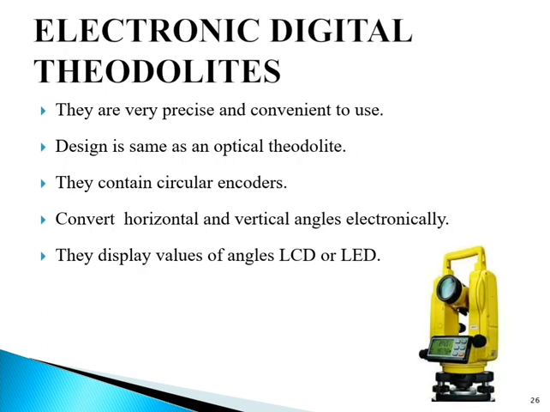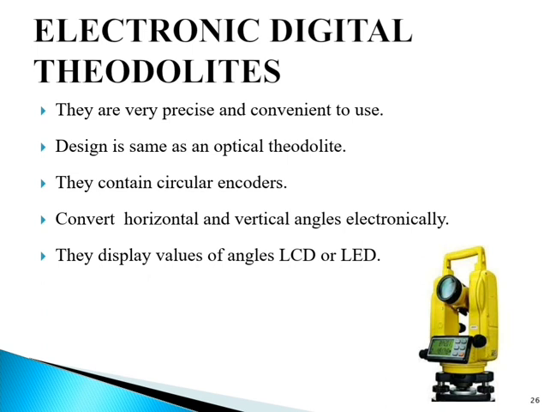Next is electronic digital theodolites. Electronic digital theodolites have been recently developed, which are very precise and also very convenient to use. The design of an electronic digital theodolite is similar to that of an optical theodolite.